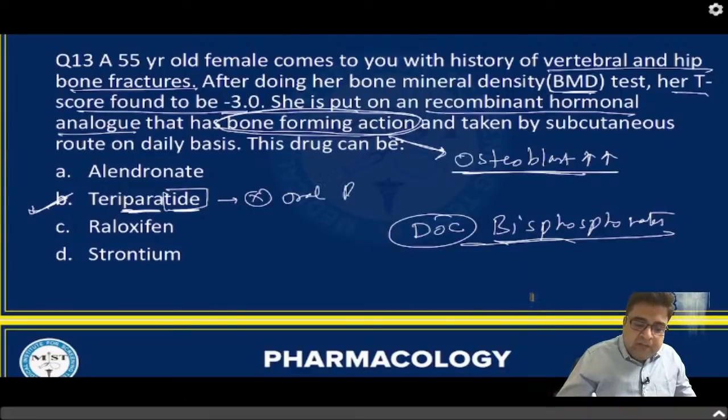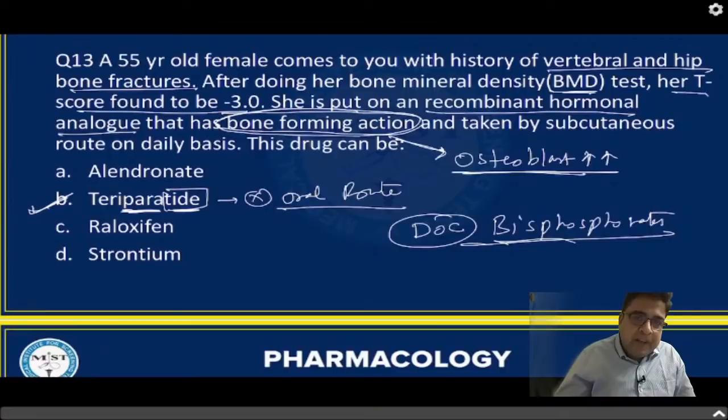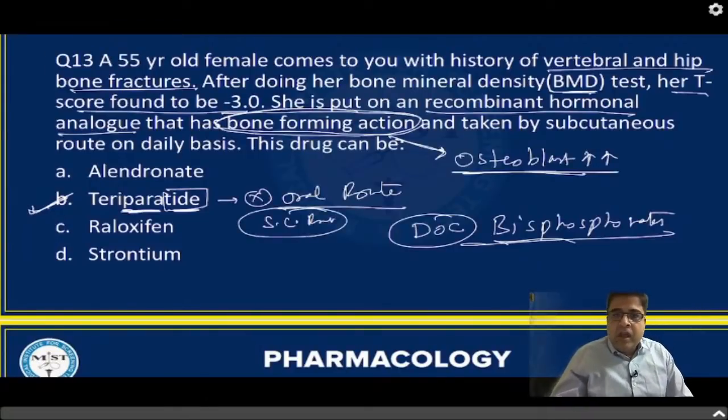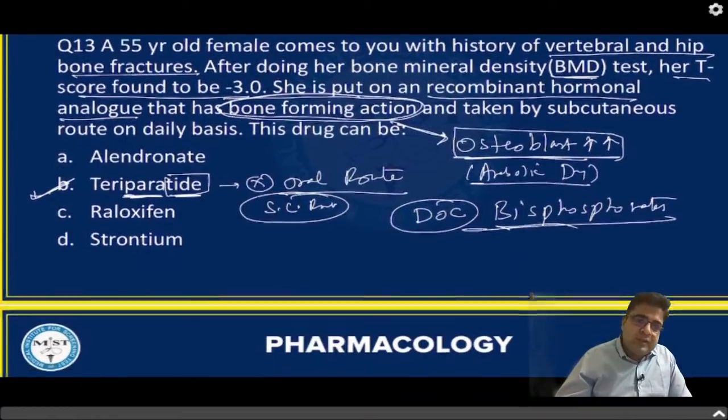So any medicine which has "tide" in its name cannot be given by oral route because these drugs are peptides. So this is given by subcutaneous route on daily basis. The drug is a parathyroid hormone analog, and it's the only drug which is a bone forming drug or anabolic drug given for osteoporosis.